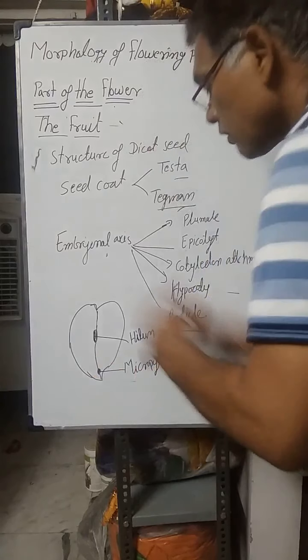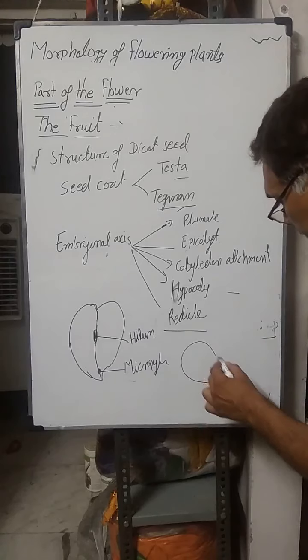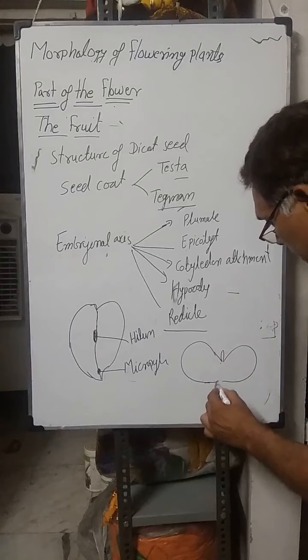If you open this dicot seed, this is one cotyledon, this is another cotyledon, and here the embryonal axis is there.